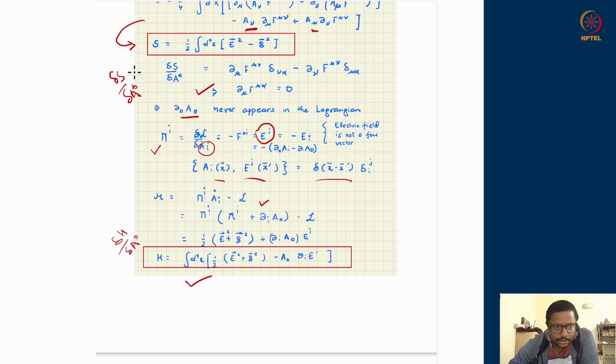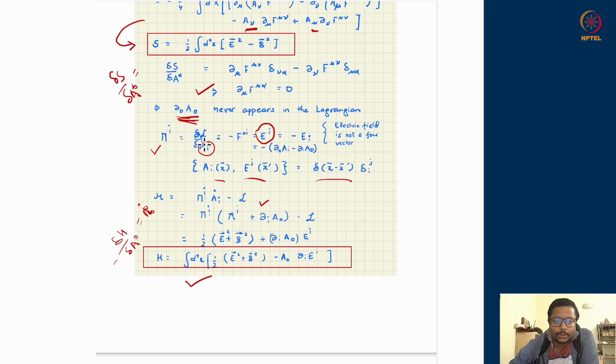They should tell me the rate of change of the conjugate momentum associated to A0, P0 dot, and similarly pi 0 dot in the phase space should be written like this, with a minus sign. P0 was supposed to be 0 in the Lagrangian or even the phase space, there was no P0 which arrived.